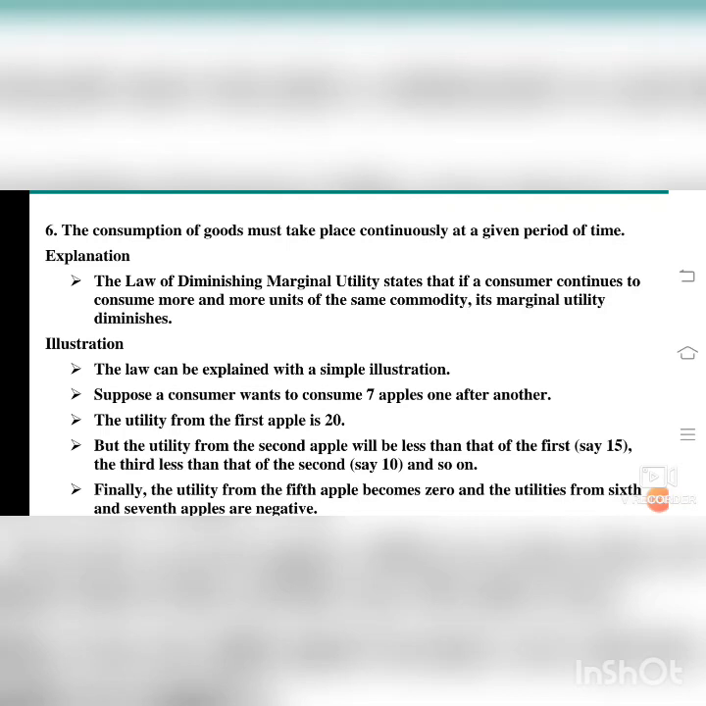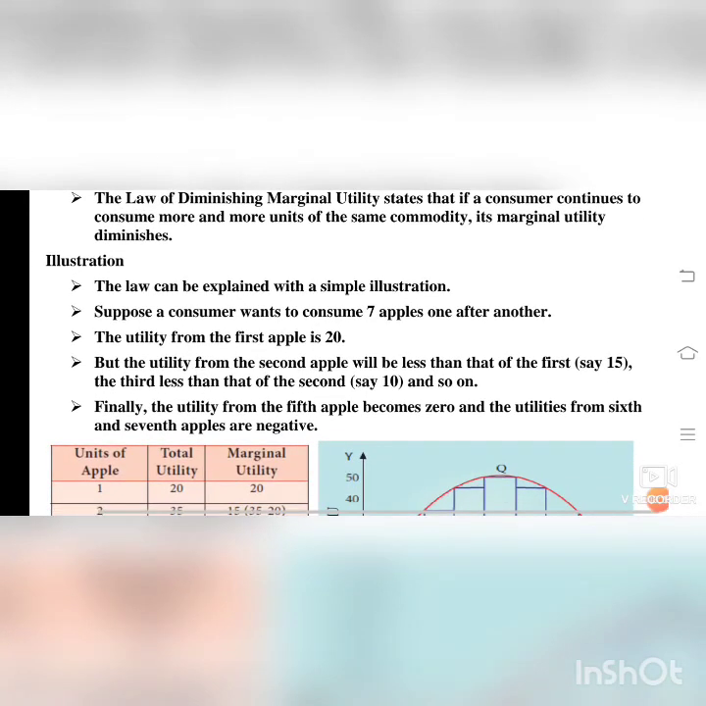Suppose a consumer wants to consume 7 apples when he is hungry. He wants to consume 7 apples at the time, one after another. The utility from the first apple is 20. But the utility from the second apple will be less than that of the first, say 15. It is reducing to 15. Then it will reduce, isn't it, to 10. So, like that, his utility is reducing. His hunger is going down and down. So, lastly, what will happen? Finally, the utility from the 5th apple becomes 0 and the utilities from the 6th and 7th apples are negative.